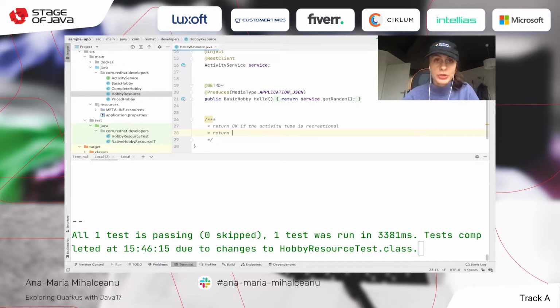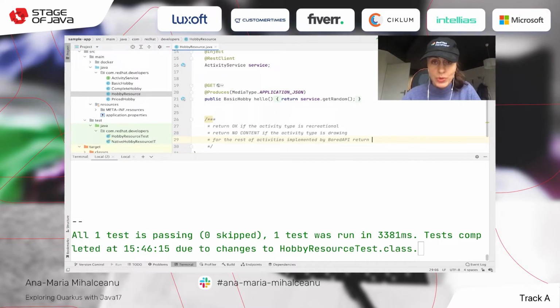I want to return no content if the activity type is drawing, because this one is not implemented in the Bored API.